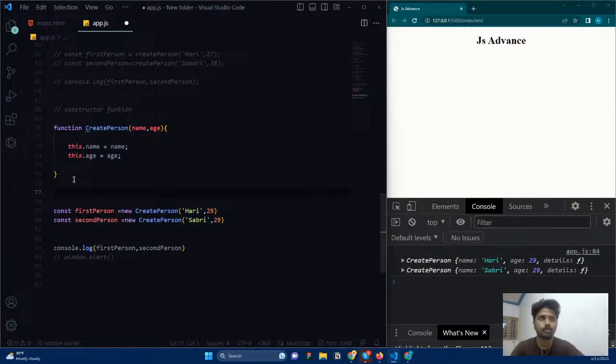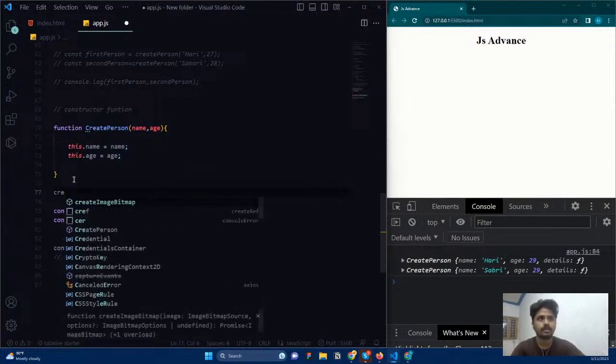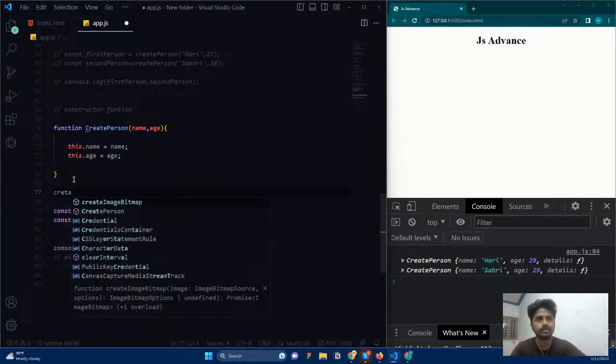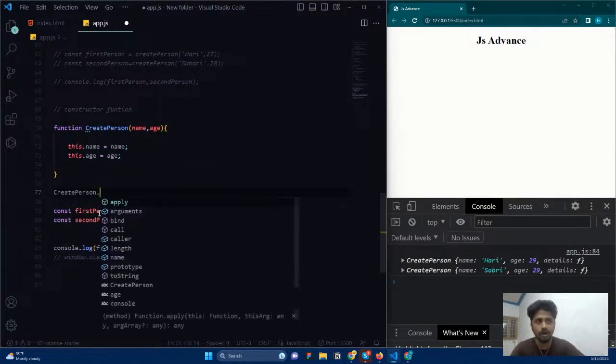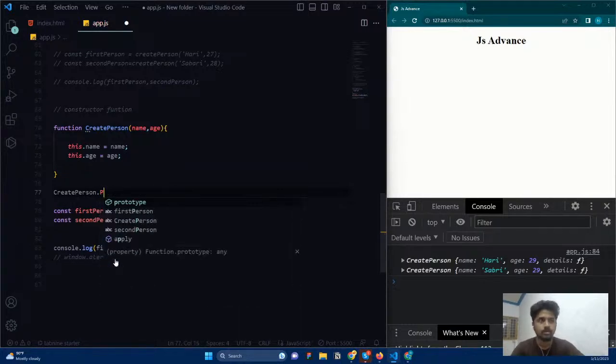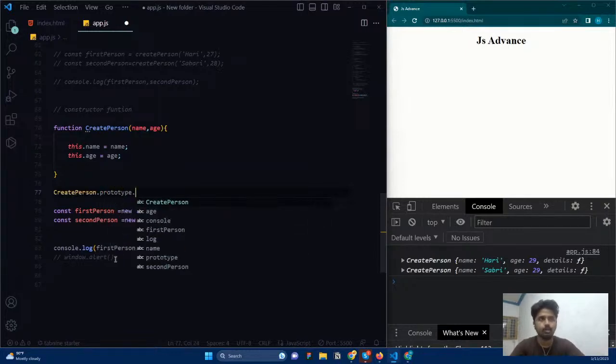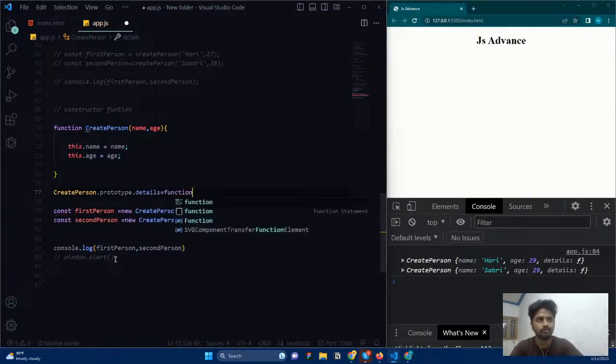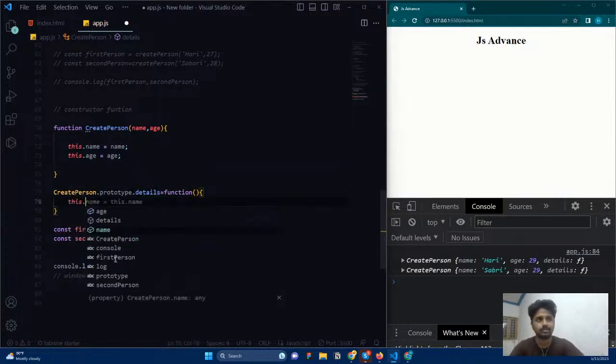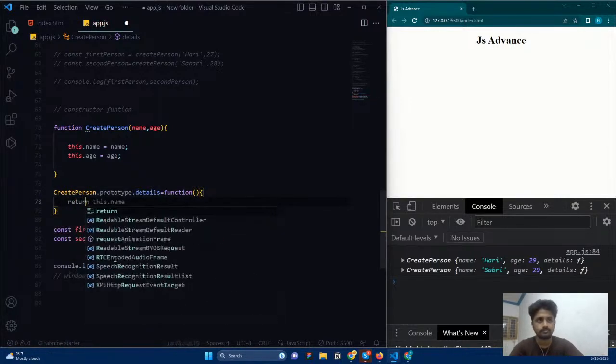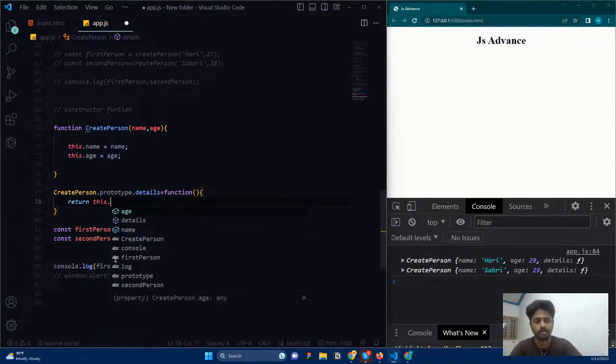Now, what we need to do is call the create person. Okay, so this is the create person, right? createPerson dot, here you need to use prototype. Okay, and then what is the function name? The function name is going to be details equal to a function, and that function is going to say this dot return this dot name, like this.